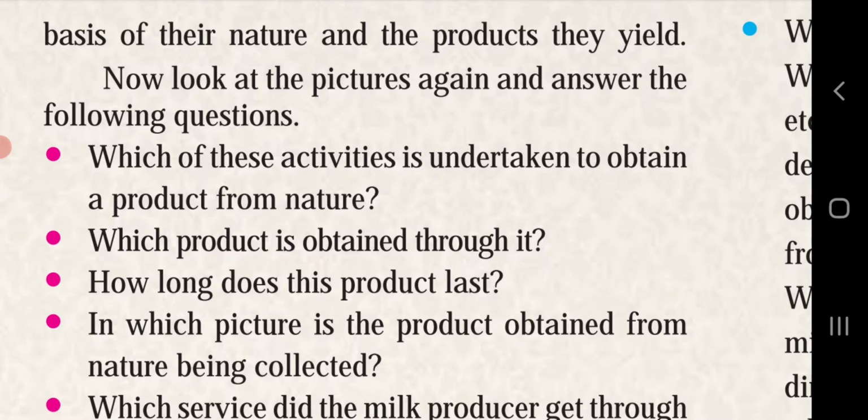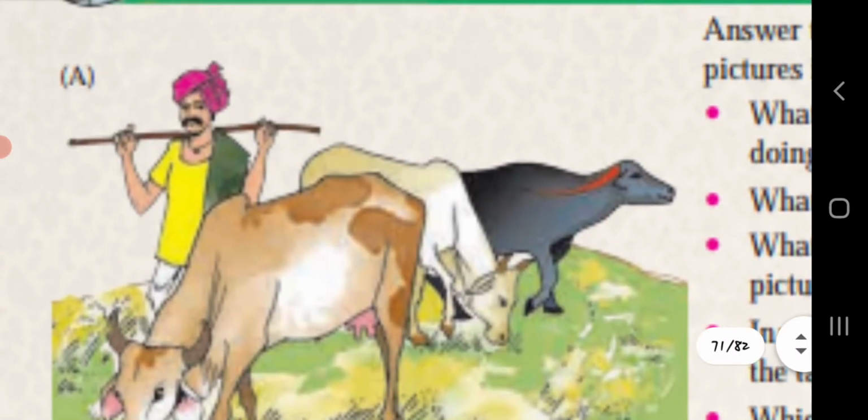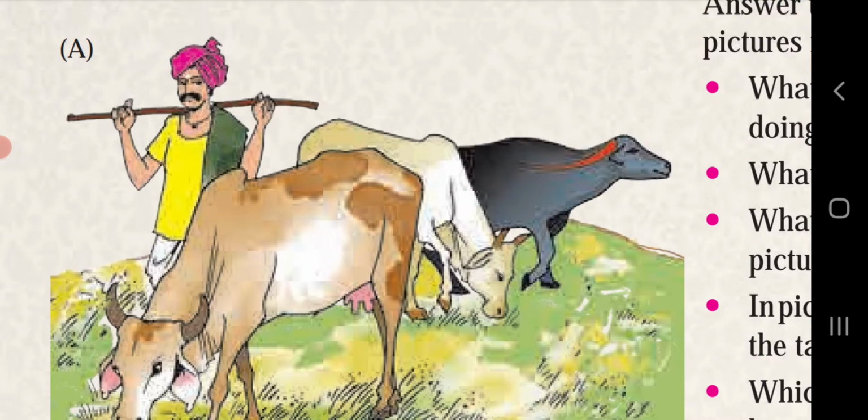Now look at the pictures again and answer the following question. Now again we have to see the picture and give the answers for the following question. Which of these activities is undertaken to obtain a product from nature? As we can see here, in the first picture a man is doing animal husbandry so as to collect milk.